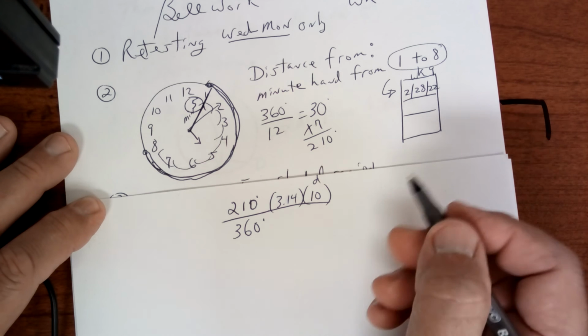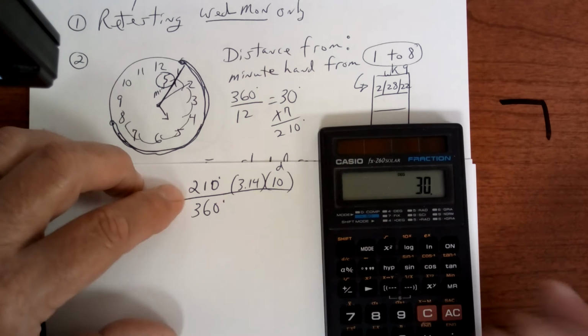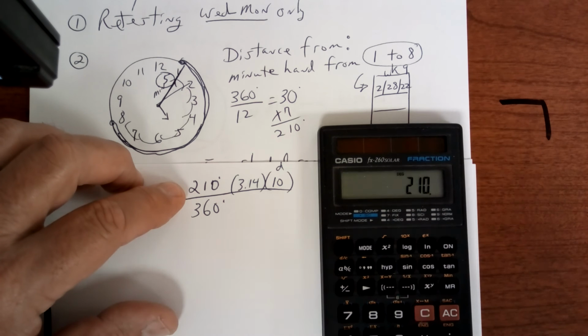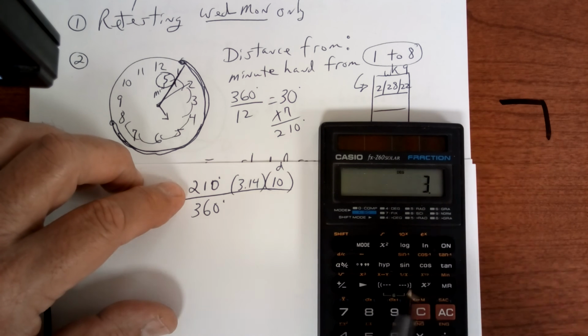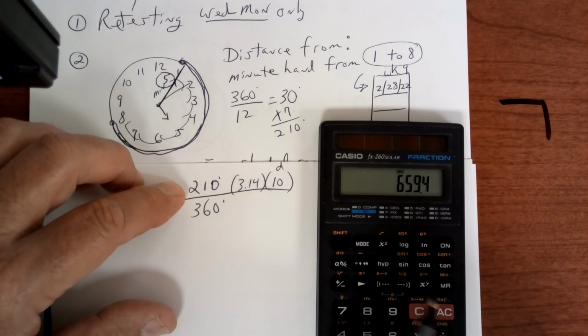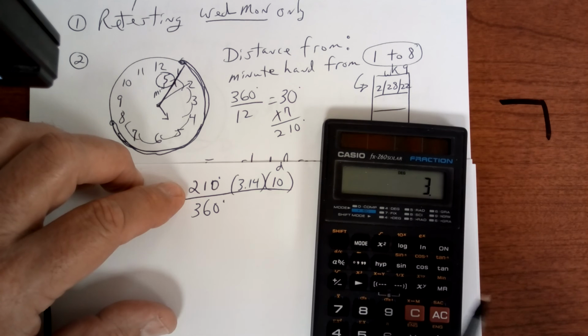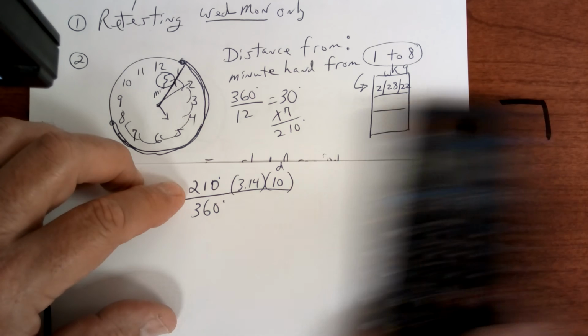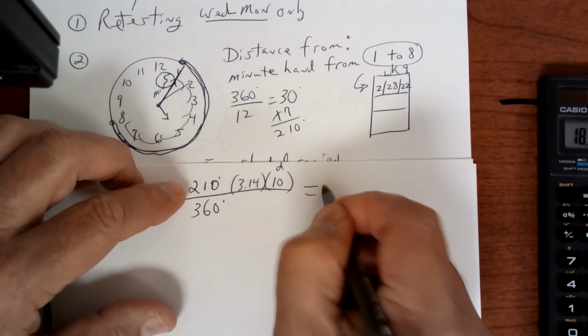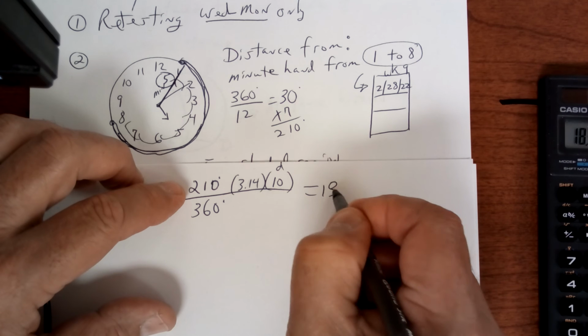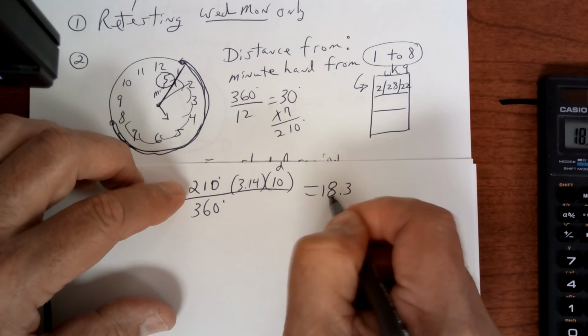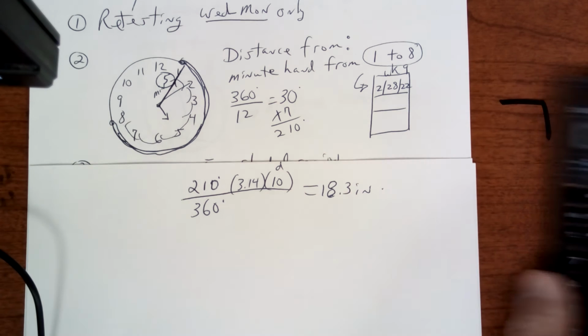And so now you multiply. 210 times 3.14 times 10, press equals, divided by 360. And I get 18.3 inches. And that's how you do that.